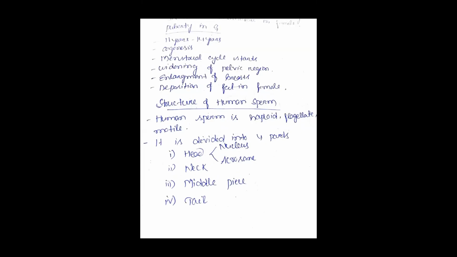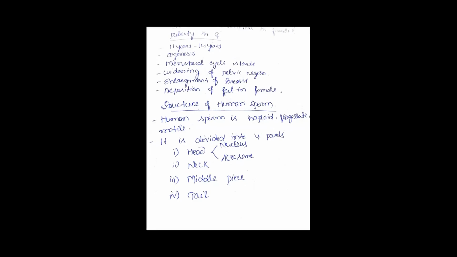So listen, structure of human sperm is haploid and flagellate. Human sperm haploid means the sperm having haploid number of chromosome, that is n. Clear? Why it is called haploid? Human sperm is haploid because it having n number of chromosome. Flagellate means it having flagella, the human tail acts as a flagella. And motile means movement, it has the ability to move. That's why human sperm is haploid, flagellate and motile. Clear?